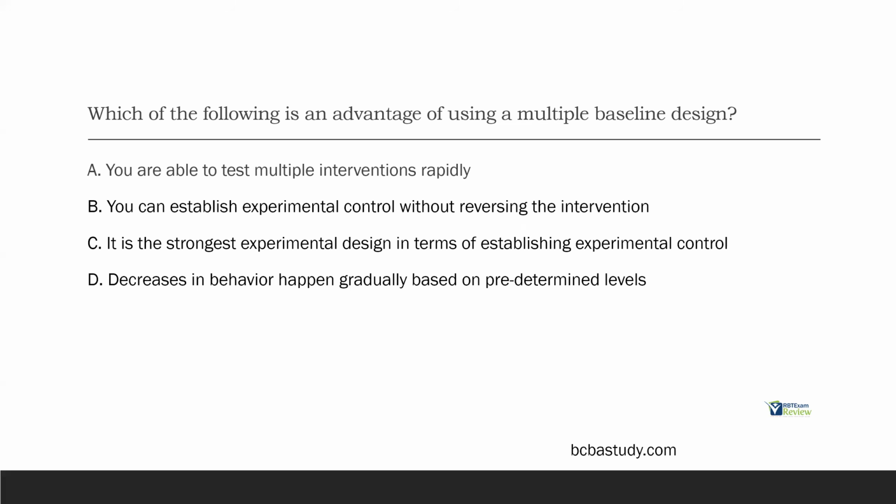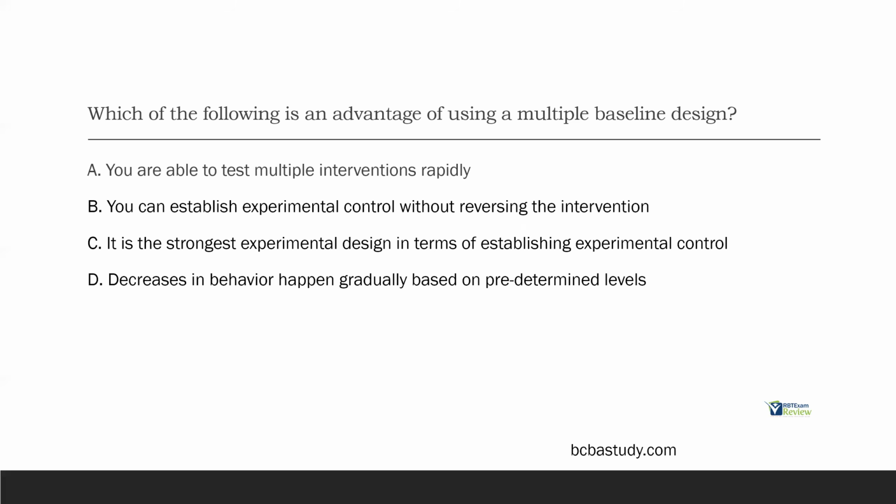So let's look at our answer choices. A, you were able to test multiple interventions rapidly. Well, we know that's not true, because we're taking extended baselines as we move down our settings or our behaviors or our participants. And we're only introducing one intervention to one condition at a time, right? So multiple interventions would be more like an alternating treatments design.